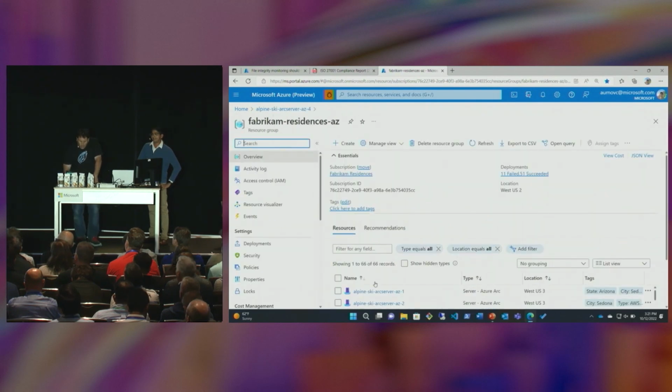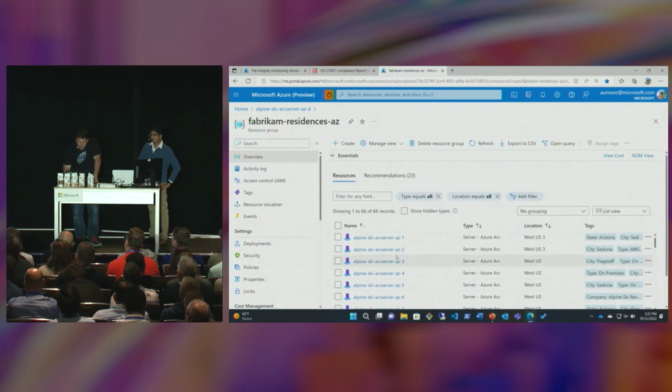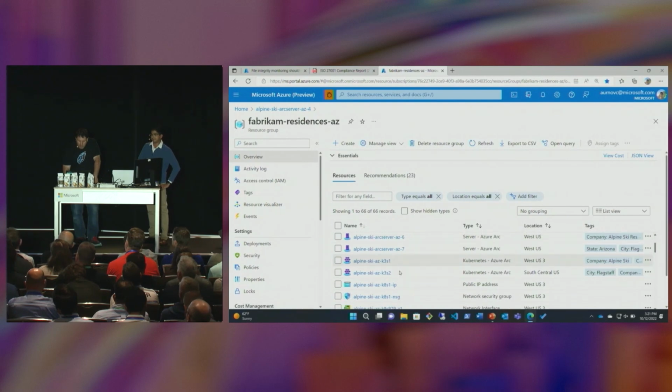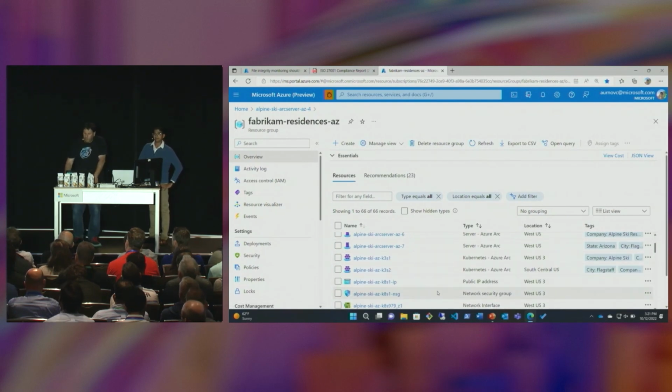So we talked about Azure Arc-enabled servers, and let's just save some real estate here. That's all the servers that you're seeing right here. But we also have a couple of Azure Arc-enabled Kubernetes clusters, right? Those clusters are deployed outside of Azure. They're actually deployed with Rancher K3s distribution, which is a CNCF certified distribution of Kubernetes, and those are Arc-enabled.